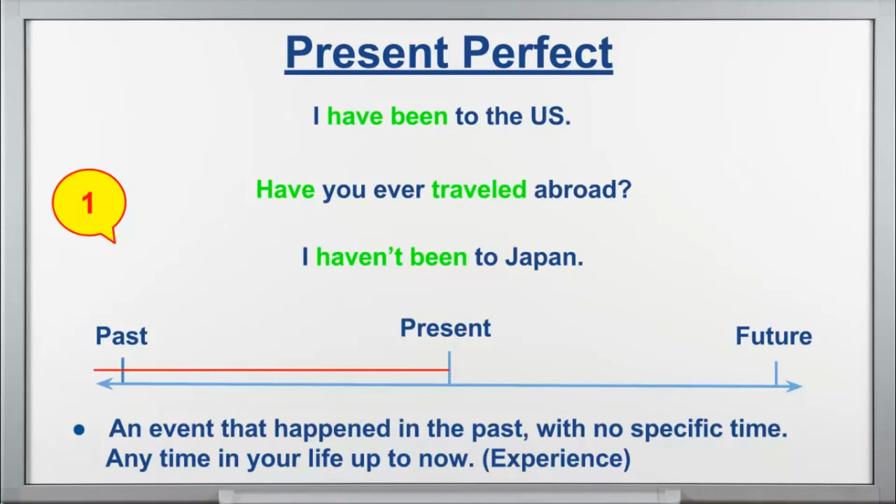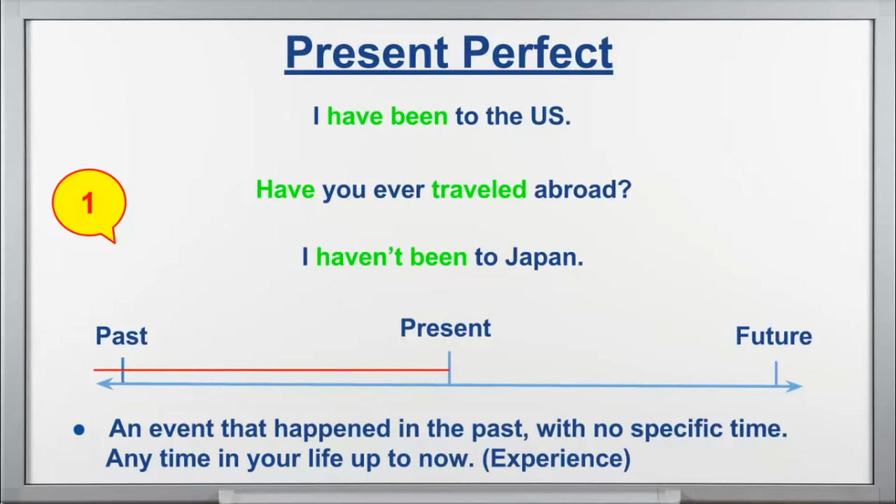So I like to say that the first moment you use present perfect is to talk about your experience. Just remember your experience or the things you have experienced, okay? But just remember that there is no specific time in the past, okay? It's not definite, all right?